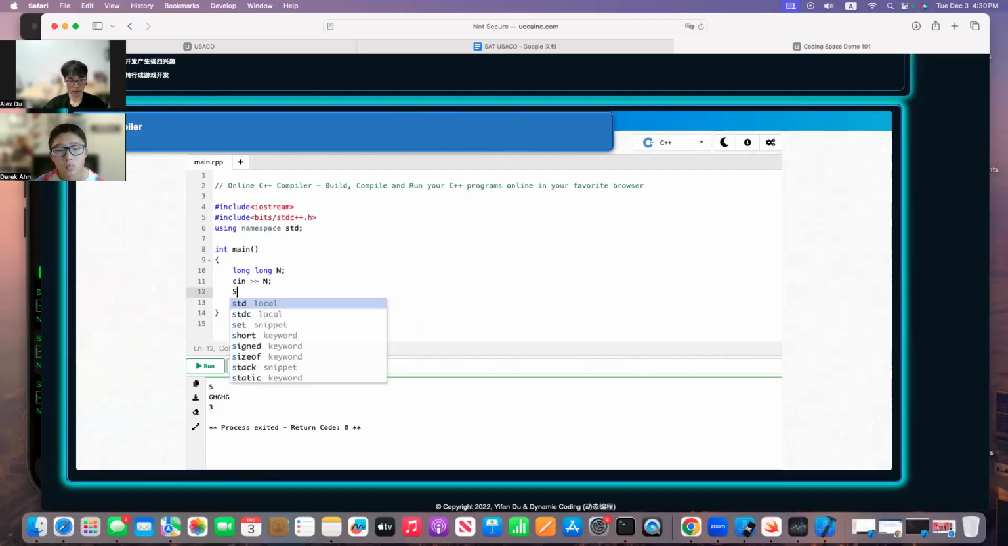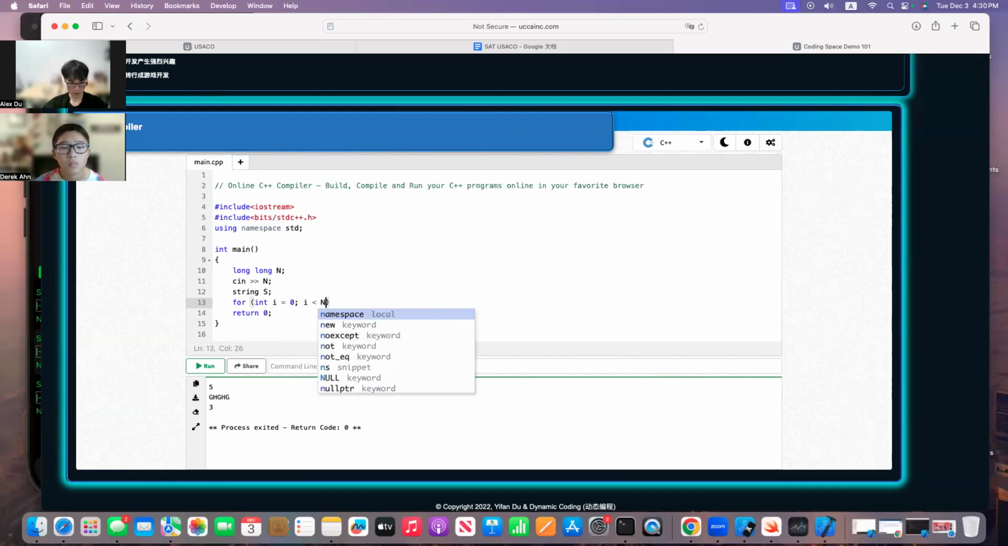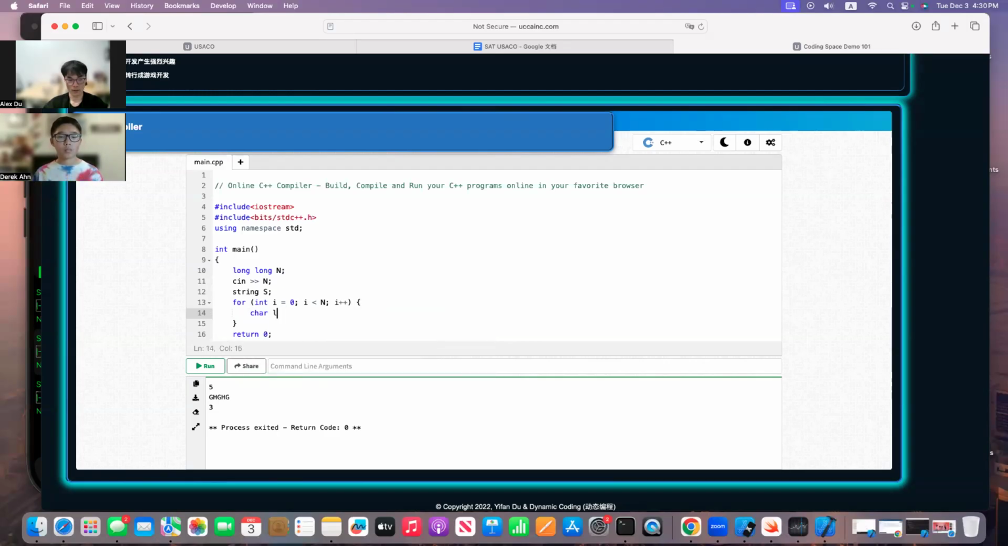The next thing you need to declare is a string, because it is a string problem. Then you use a for loop to read the data in, with i less than n and i incrementing. In the next step, you declare a char c, because you need to put the char into the string. You read whatever comes from the console into c and append it to s.